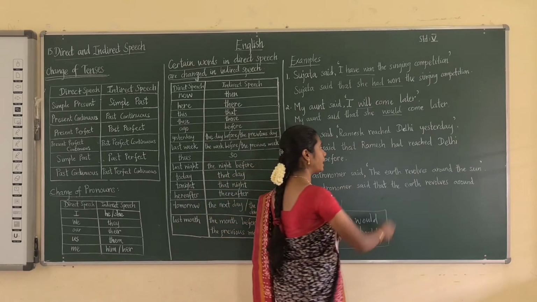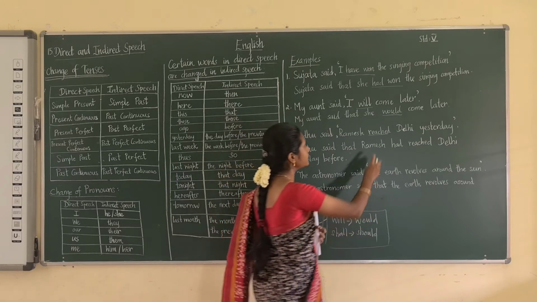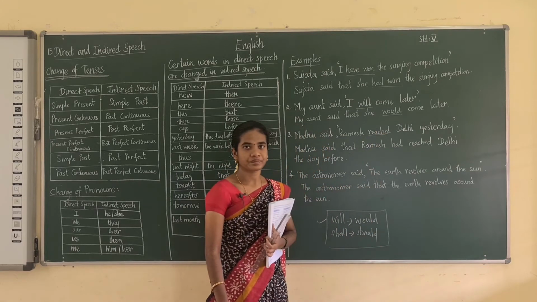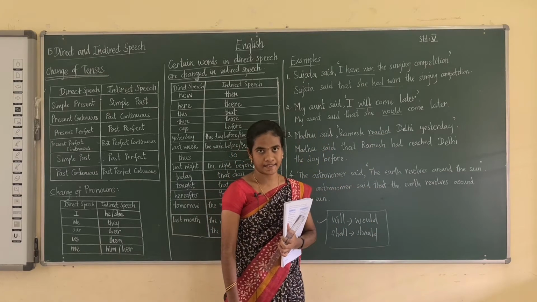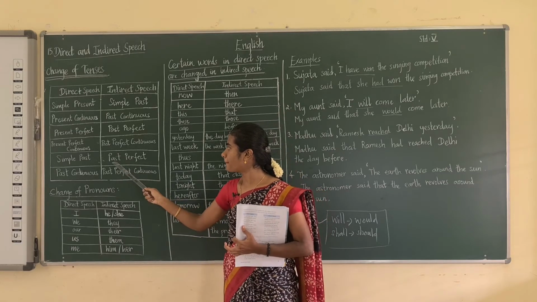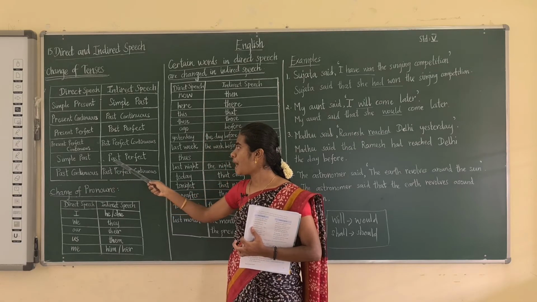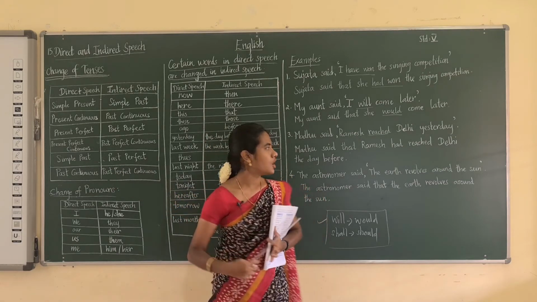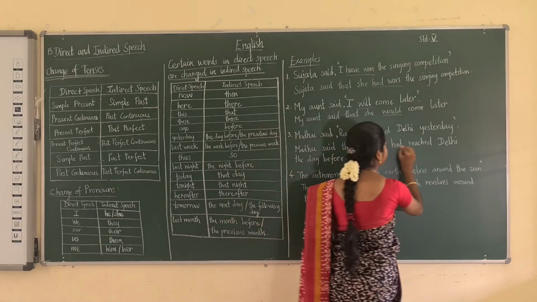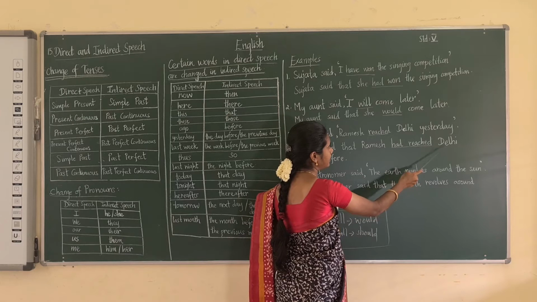Now look at the tense. Reached is the past tense. Simple past is changed into past perfect, so we write had reached. Ramesh had reached Delhi.